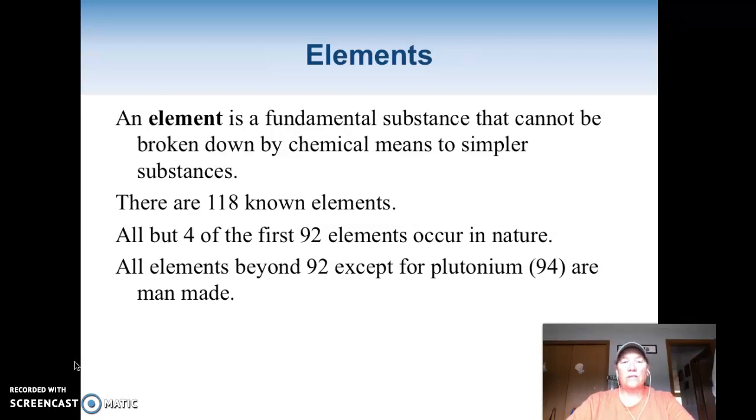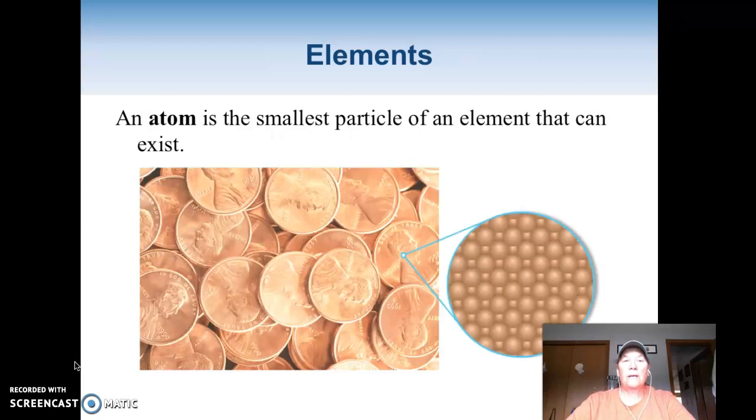Okay, so again, you'll see that there are some man-made elements. They are created in a lab when they're doing stuff to elements. Okay, an atom is the smallest particle. So here we have a copper penny, and you can see, if we had a really nice microscope, you could see the particles and how they would be all lined up to make these solids.